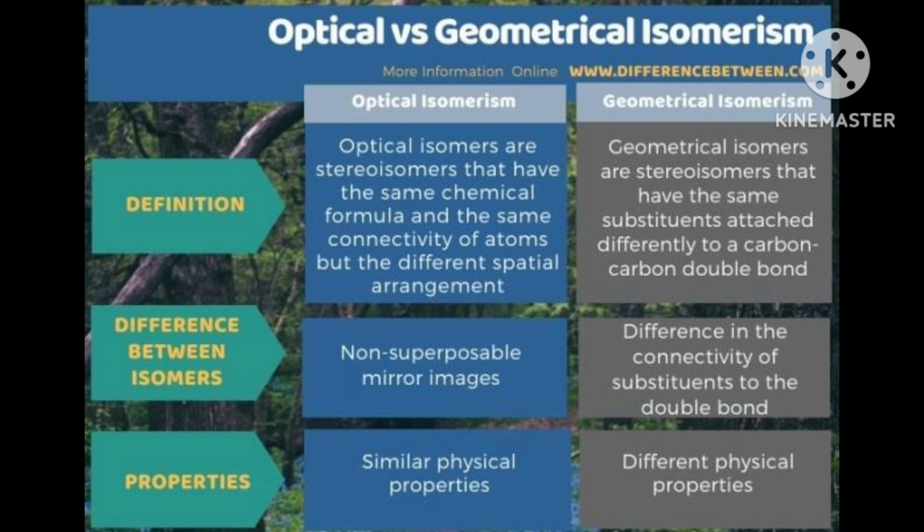If 2 en are there, that means 4 negative, and 2 may be others, halogens like Cl. Then you can arrange in two ways. Suppose in the middle cobalt is there. I am telling the example of cobalt Cl2 en2.